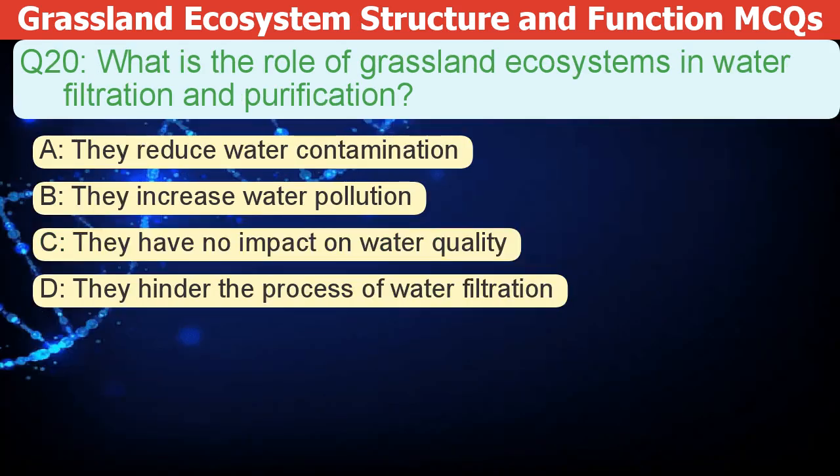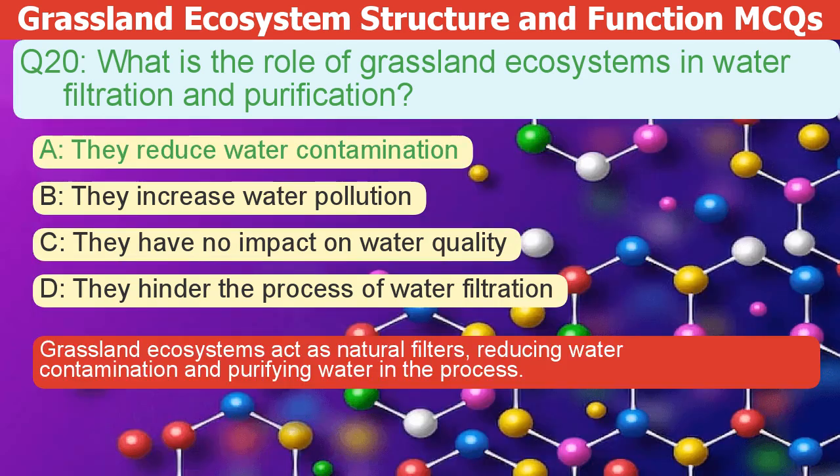What is the role of grassland ecosystems in water filtration and purification? A. They reduce water contamination. B. They increase water pollution. C. They have no impact on water quality. D. They hinder the process of water filtration. The correct answer is A. Grassland ecosystems act as natural filters, reducing water contamination and purifying water.